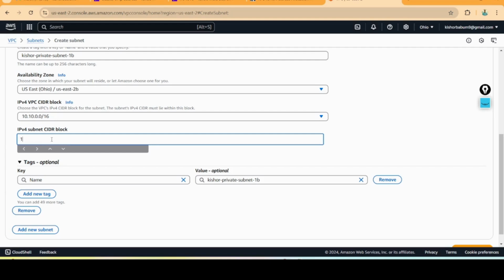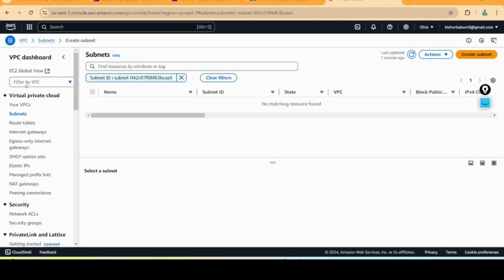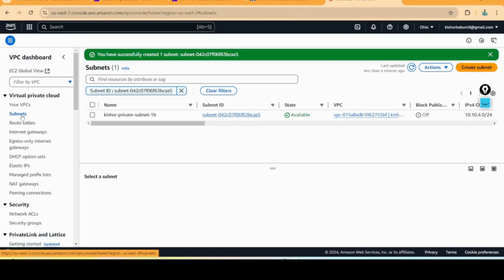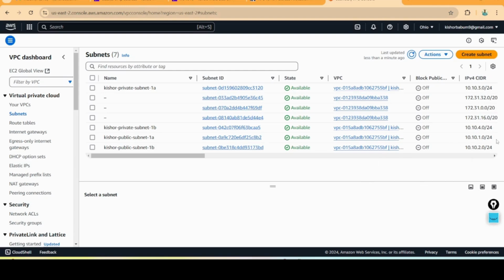IPv4 subnet, I am going to choose 10.10.4.0/24. Create subnet. In total we have created the 4 subnets. You can see here: this is 1 range, 2 range, 3 range, and 4 range.